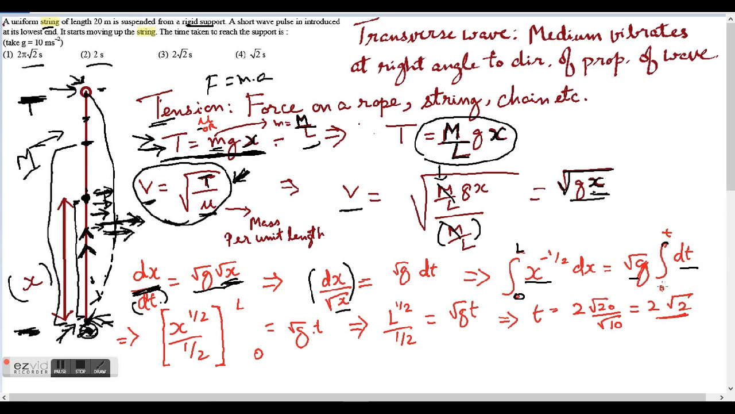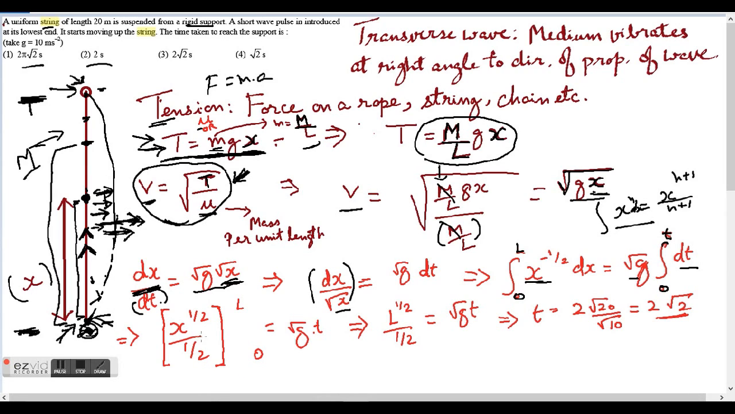And then from where to where should I integrate it? I am going to integrate it from 0, the initial time when the pulse starts, to the final time when it ends, 0 to t. That will give me the time I need. So what is the integral of x to the power minus 1 by 2? If you use this formula, x to the power n plus 1 over n plus 1, dx, that will give you the required result.